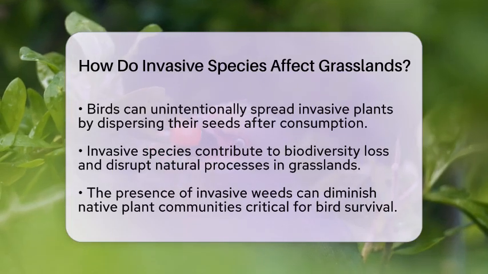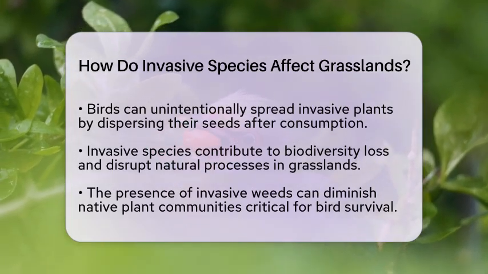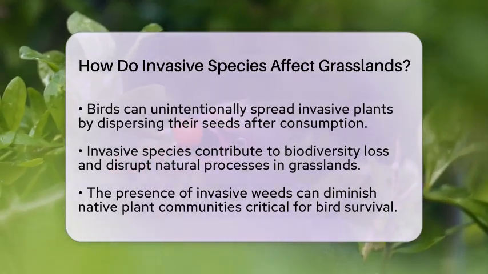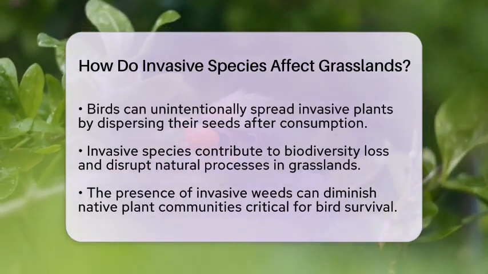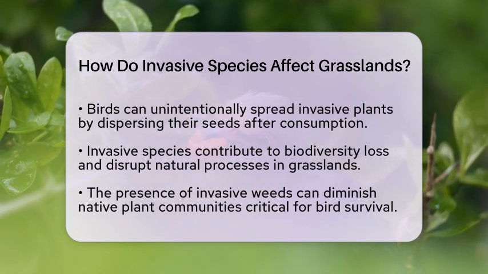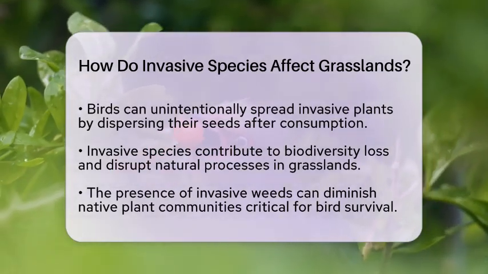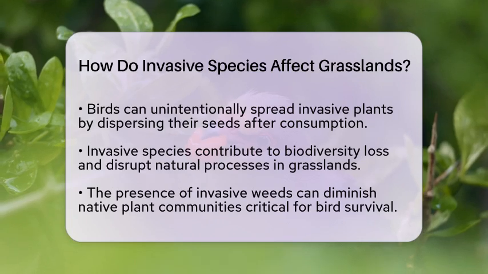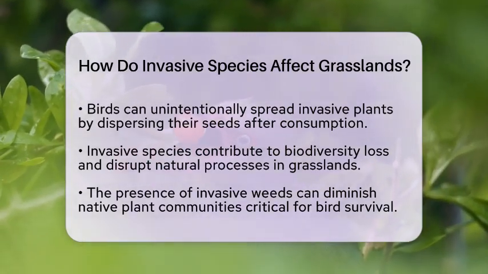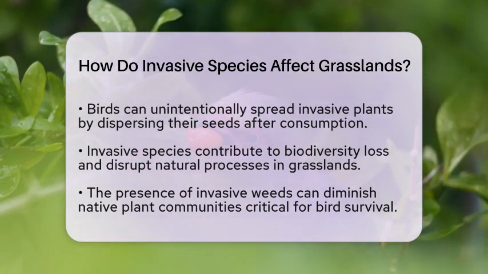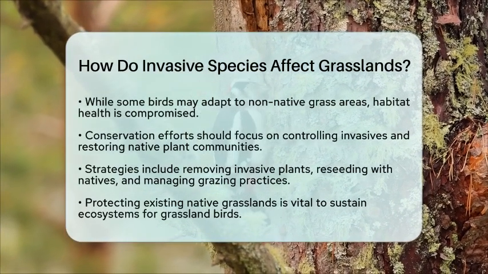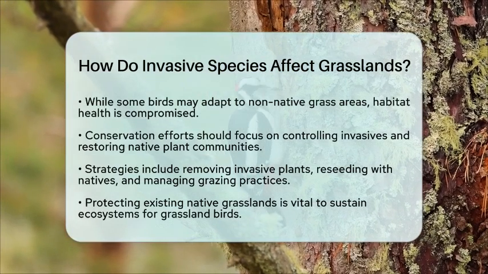depend on. While some grassland birds may adapt to areas dominated by non-native grasses, this does not mean the habitat is healthy. The decline of native plants and the loss of structural diversity ultimately harm bird populations by reducing nesting success and food availability. To protect grassland birds, conservation efforts must focus on controlling invasive species and restoring native plant